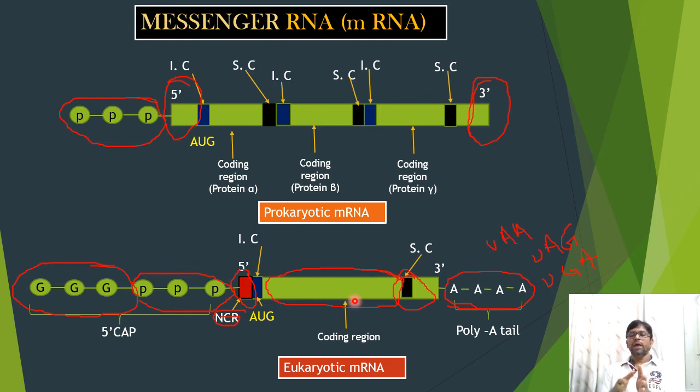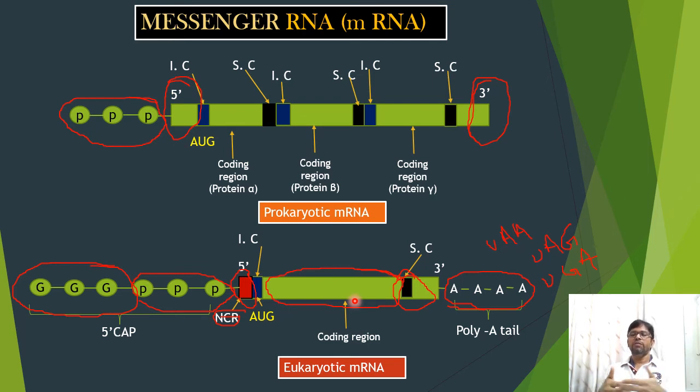There are four types of nucleotides present in mRNA: adenylic acid, guanylic acid, cytidylic acid, and uridylic acid. These are the four types of nucleotides found in mRNA.